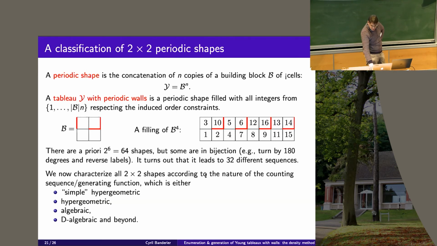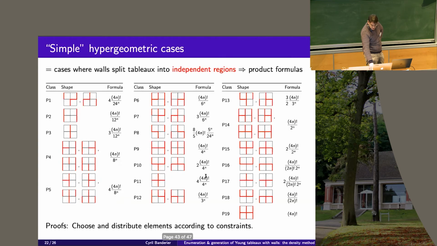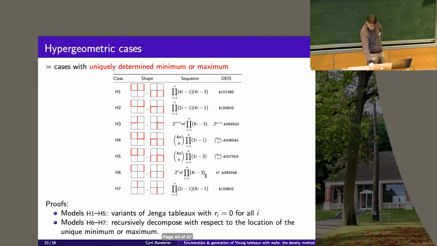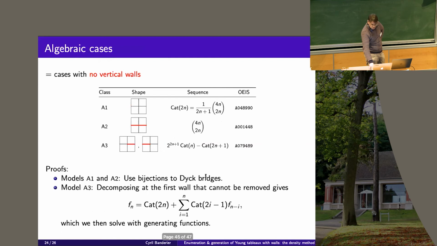In fact, it appears that almost all of them are hypergeometric, and you get a lot of hypergeometric examples that you can prove with the density method, for example, or in some cases directly, with some recursive decomposition. So you see sums of hypergeometric or hypergeometric functions.